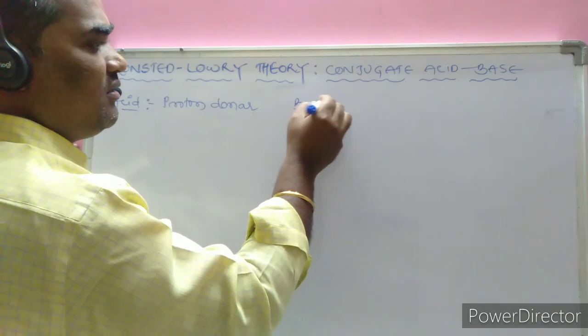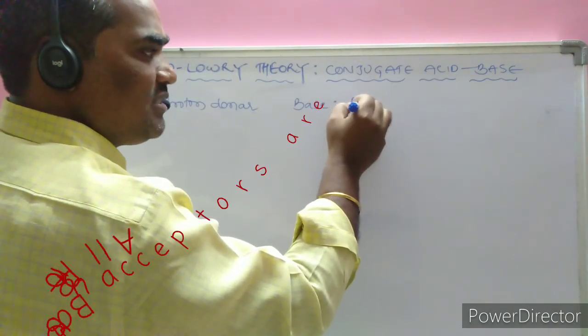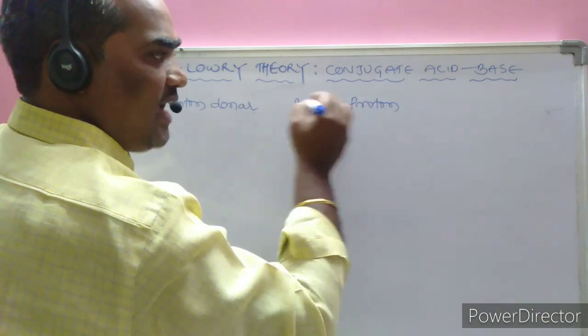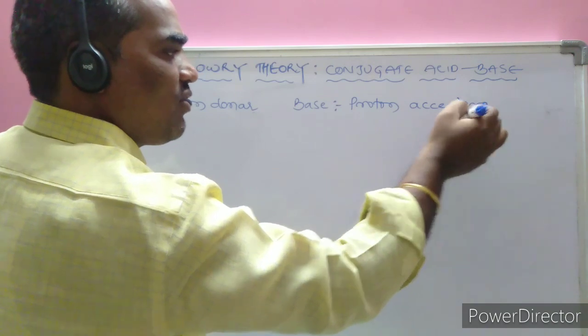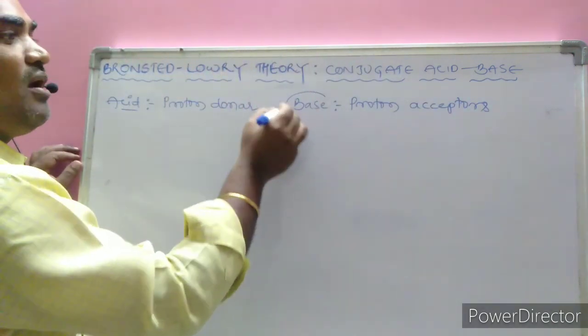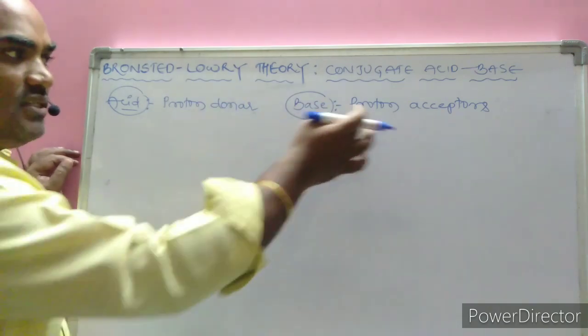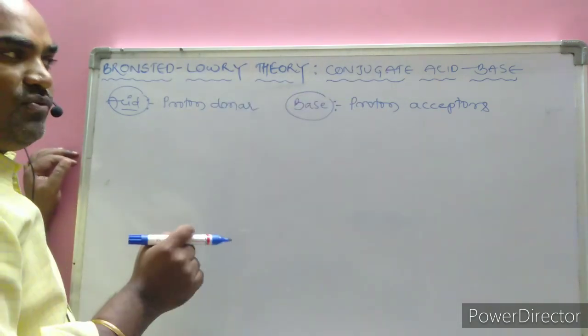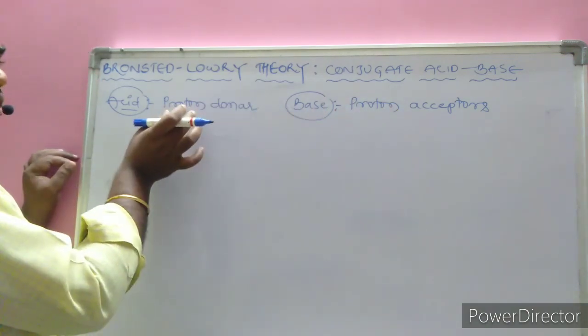According to the Bronsted and Lowry theory the base can be defined as the chemical species which is capable of accepting a proton. Proton acceptors are called Bronsted and Lowry bases: OH minus, Cl minus, CH3COO minus.